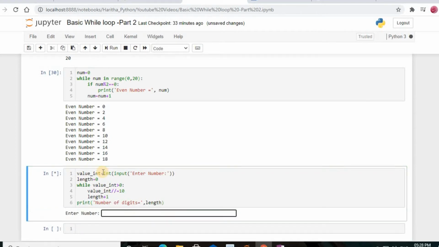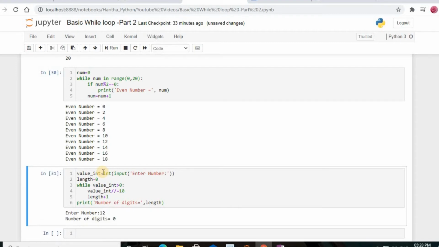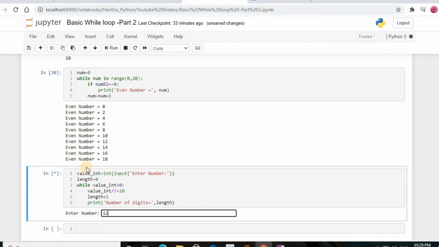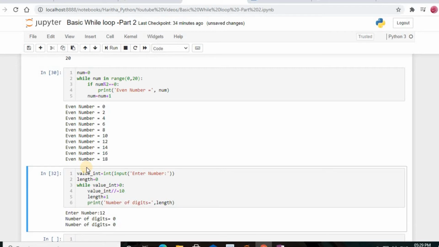So we'll see now. So the value of length is equal to 1. Okay, we'll see like this. Number of digits is 0.